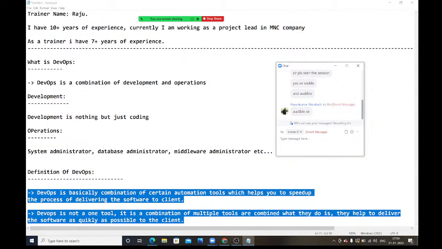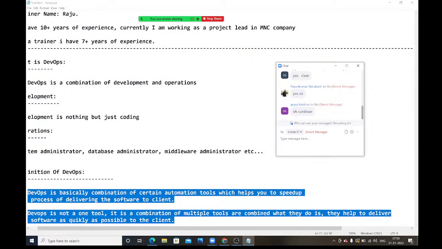So most of the people who don't know about DevOps will feel, "I'm going to learn DevOps, which means I should know both development and operations. Then only I can join as a DevOps engineer in the company." No, that is not a correct statement. Development is separate, operations is separate. Right? Good.